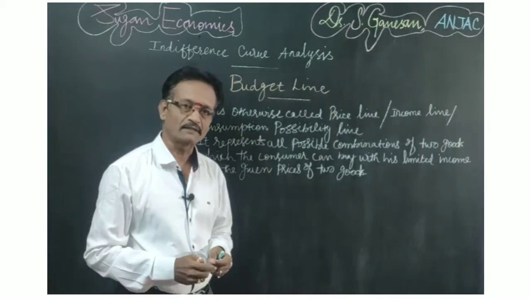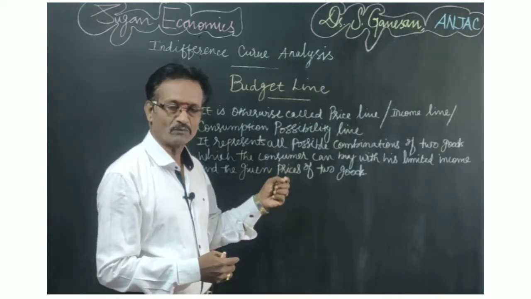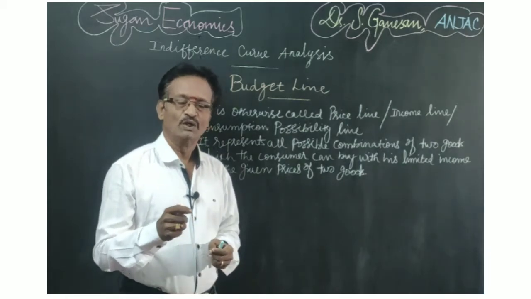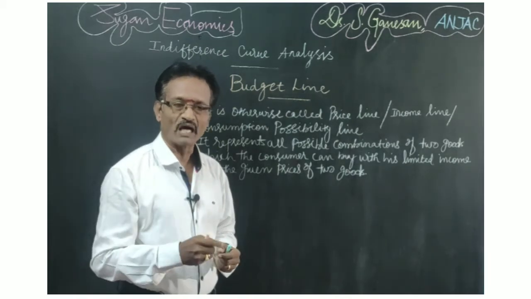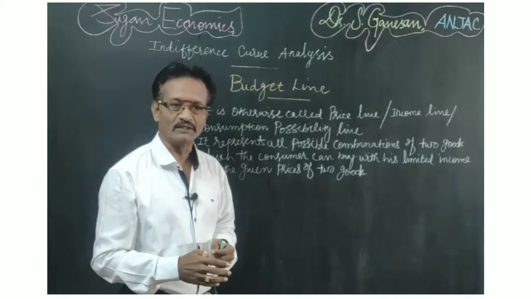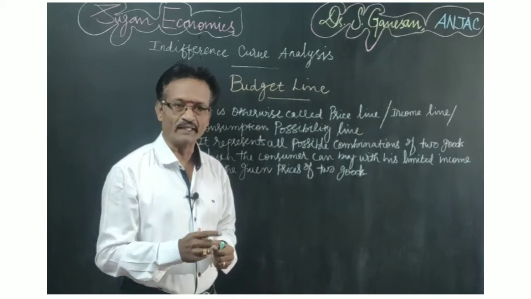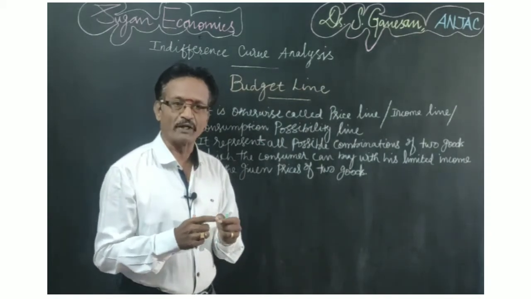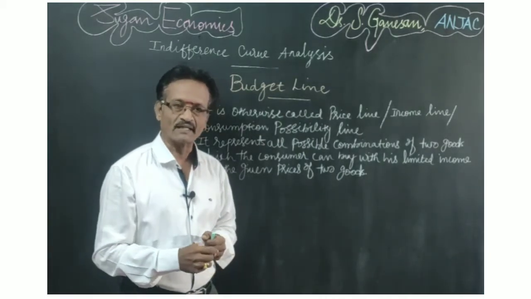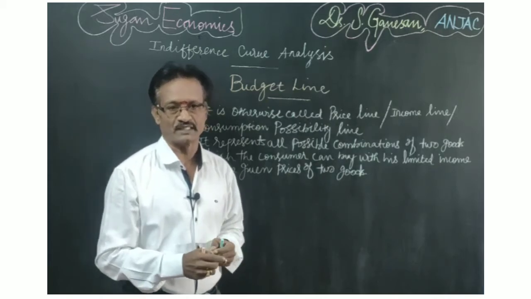Already we have discussed that a higher indifference curve will provide a higher level of satisfaction and a lower indifference curve will provide a lower level of satisfaction. If a consumer wants to achieve equilibrium, he has to reach the highest indifference curve. For reaching it, there are two important constraints. One is that the consumer has to pay prices for the goods he purchases. The second is that the income of the consumer is limited and given constant.